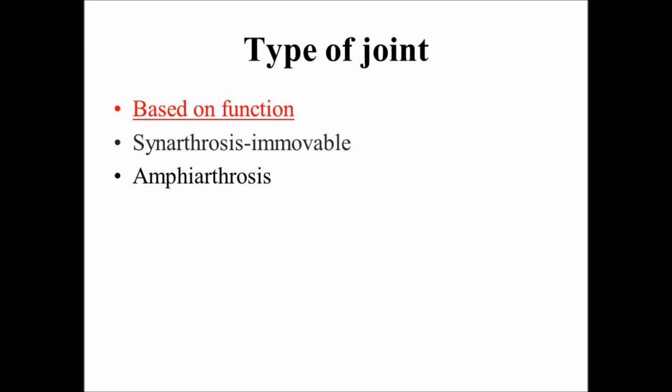Next is amphiarthrosis. Amphi means amphibious, like amphibians that live in both water and land. Likewise, amphiarthrosis is both immovable and movable, in between. It is movable, but only slightly movable. That type of joint is amphiarthrosis.